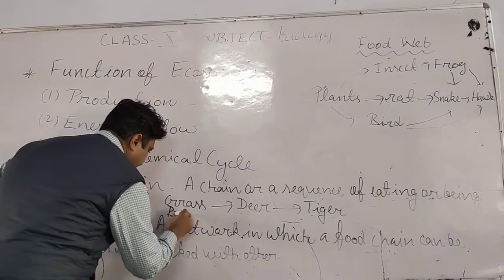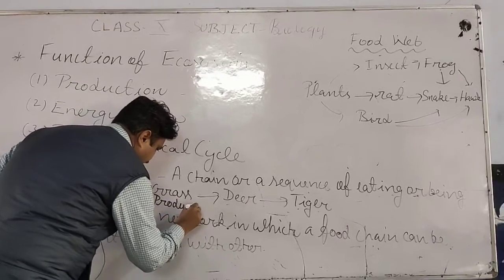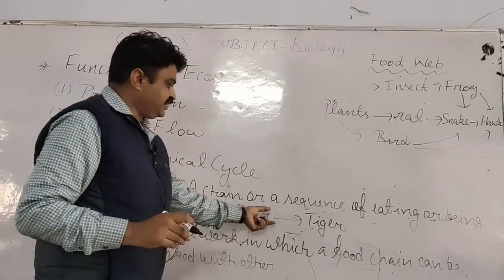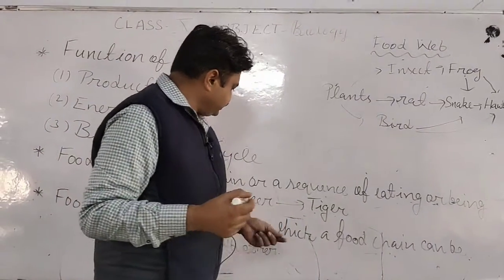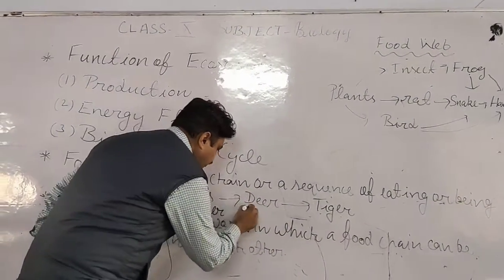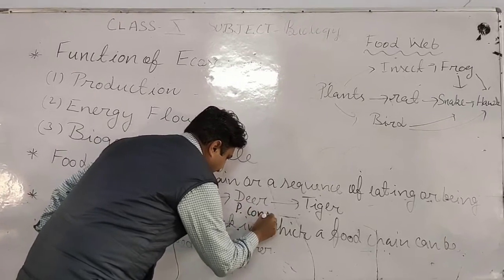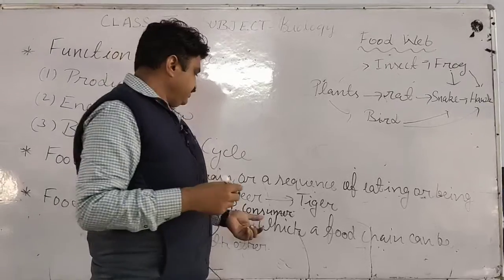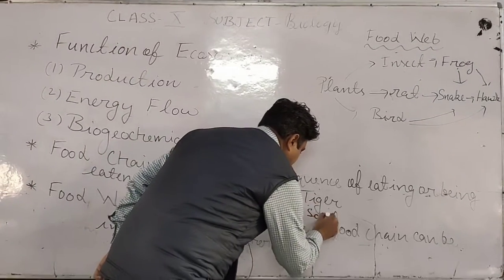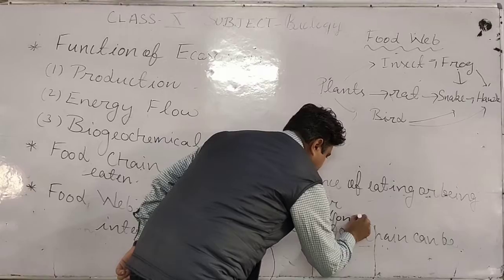What is it? It is a producer. And here the deer and the tiger, what are they, students? They are consumers. And in this, the deer is the primary consumer, and the tiger is the secondary consumer.